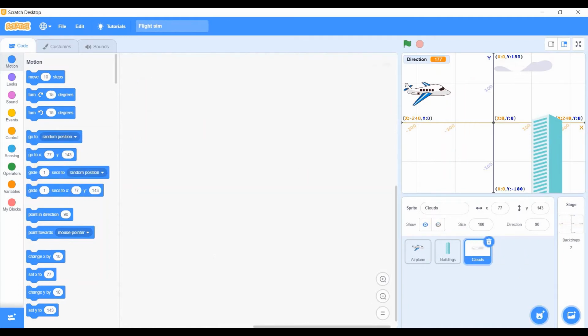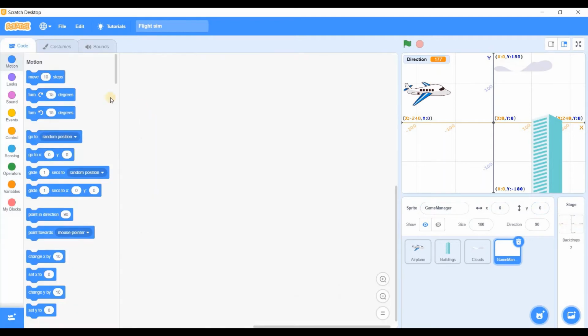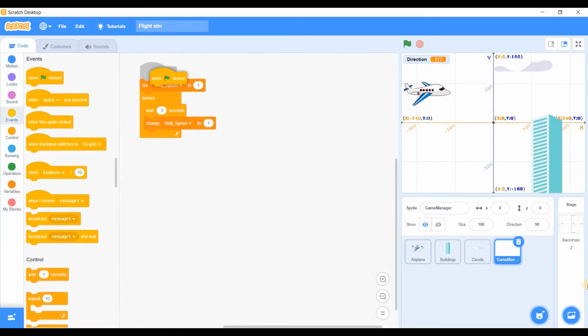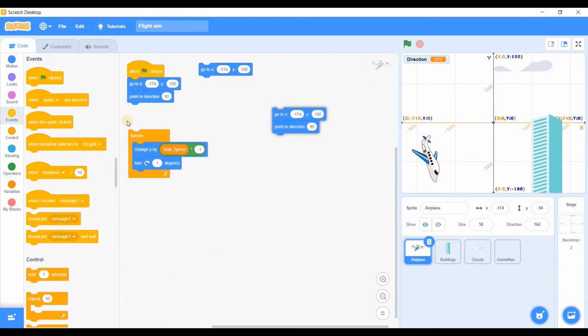So let me delete this game manager. I'll just create a new game manager at 0, 0. For the code, I'll just paste it. And yes, so we will use point in direction 90 degrees. So what this will do is when our game stops and we restart it, it will make sure that it starts from there. After this, what I want to do is, first of all, duplicate.